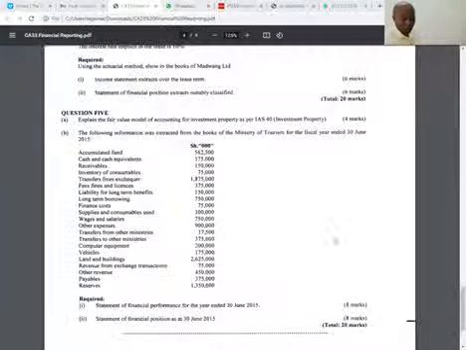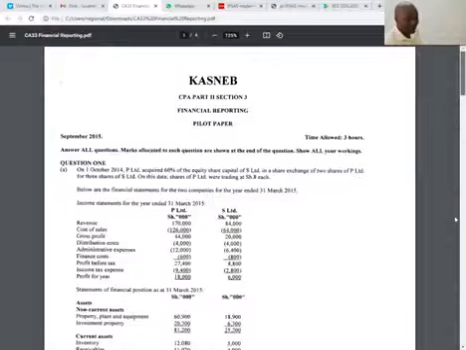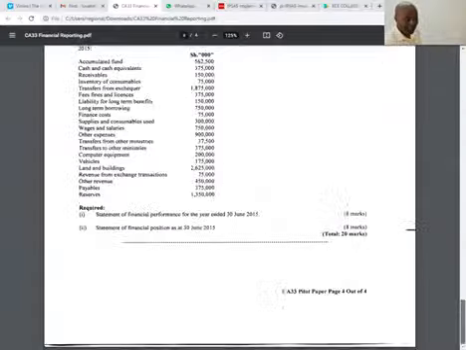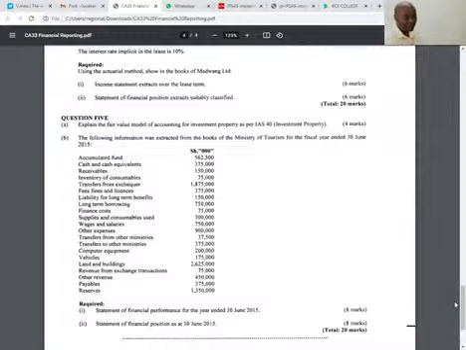This question is from September 2015, question number 5B. The following information was extracted from the books of the Ministry of Tourism for the fiscal year ended 30th June.